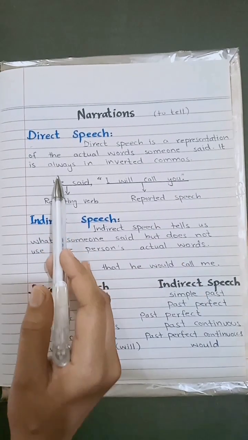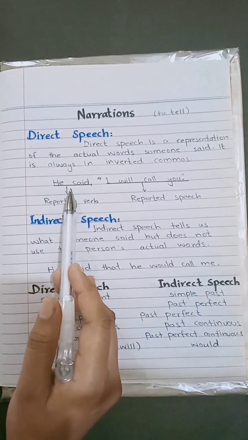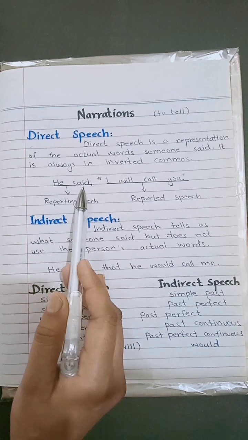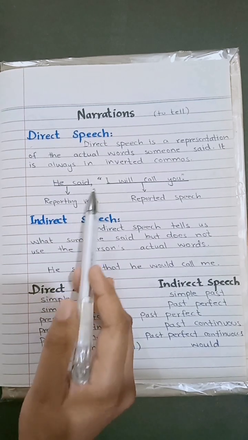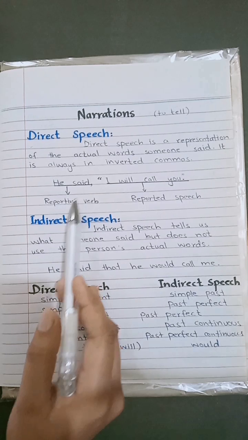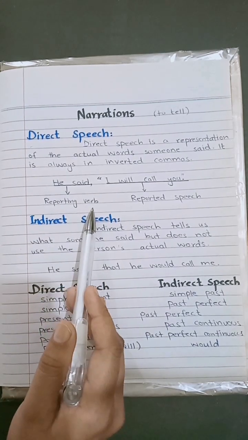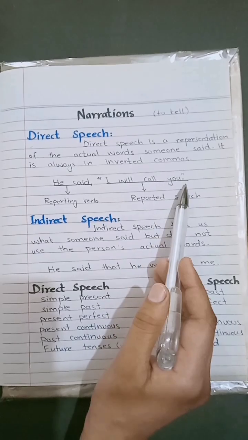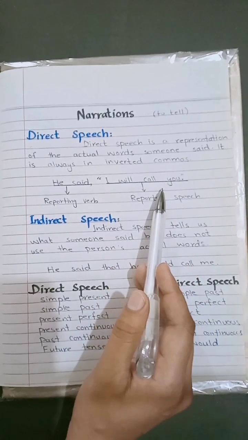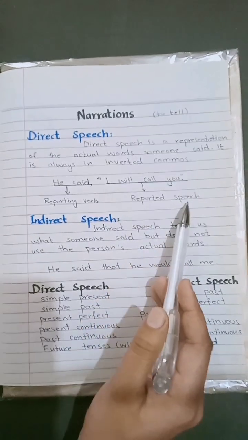Direct speech could be divided into two parts. The first part, "he said," before the comma, is called a reporting verb or reporting speech. "I will call you," the speaker's actual words, are called reported speech.